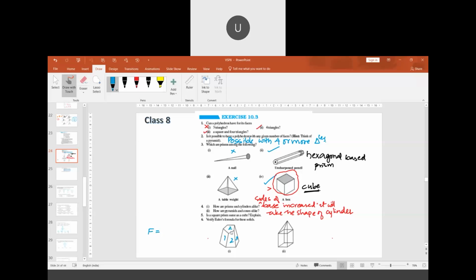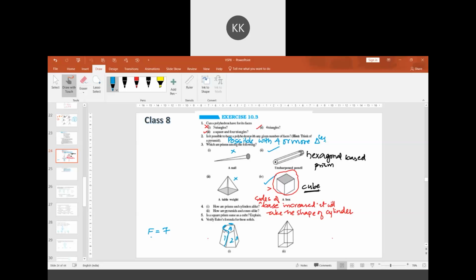Fourth one, downside, fifth one, this side, sixth one, this side, seventh one. There is a face here, no? So totally, if you observe, there will be 7 faces. How, sir? This face you have understood.